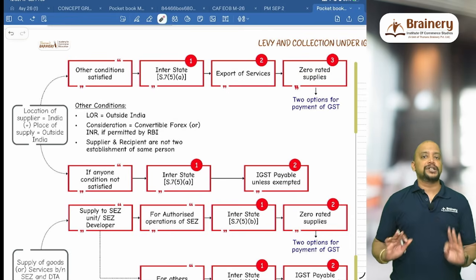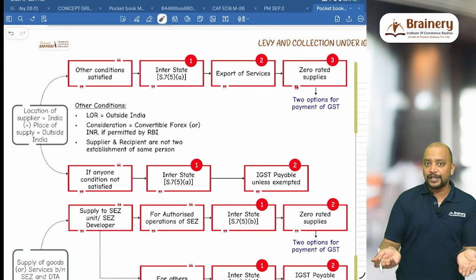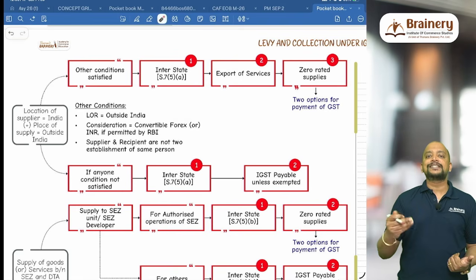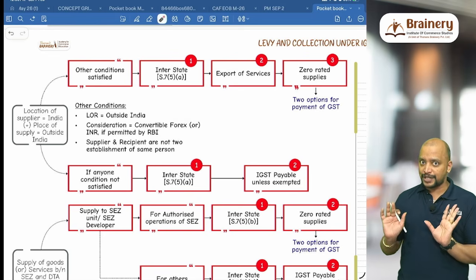Now you have two options. What are the two options? Either you go for with payment of IGST or without payment of IGST. With payment of IGST, pay and get the refund. Without payment of IGST under bond or LUT and get the refund of ITC. Got it? ITC with respect to inputs and input services.